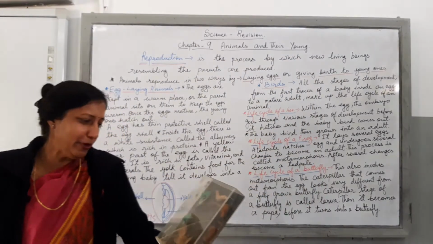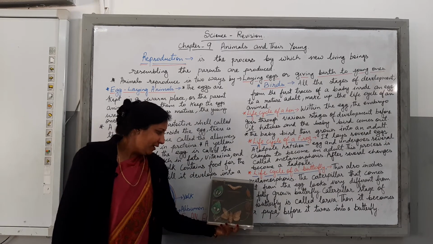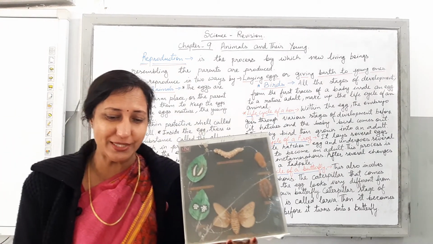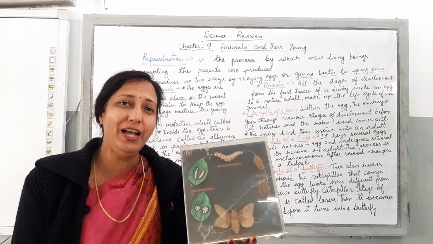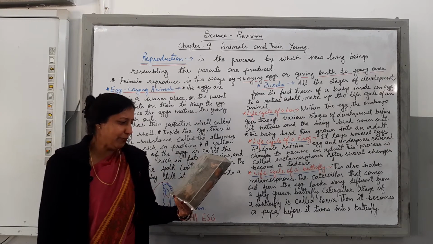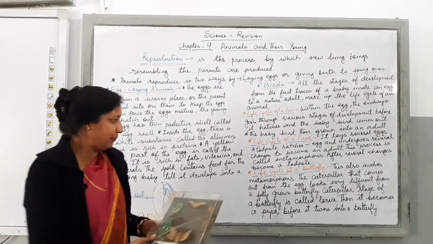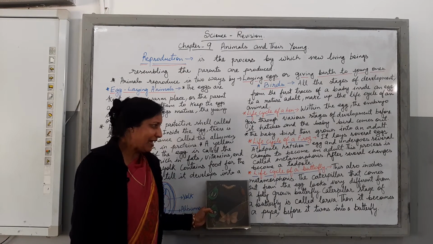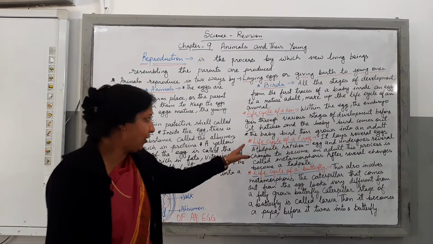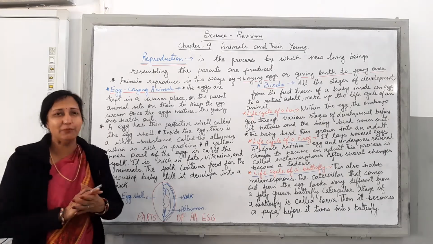So this way, children, you are able to understand with the help of this model the life cycle of a butterfly. Clear? I hope you enjoyed seeing this model, and with the help of this model you are able to understand the life cycle of a butterfly very nicely. So children, here the butterfly is shown with the help of this diagram. I hope you are able to understand the life cycle of a butterfly and all the things which I have told you about the life cycle of a frog, the life cycle of a hen, and all the things about the egg laying animals in my class today.